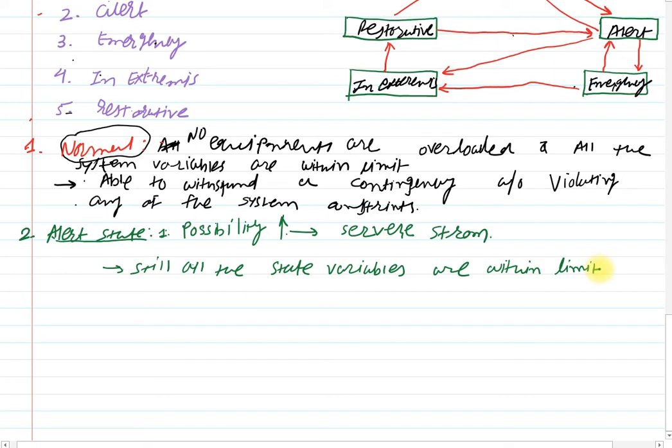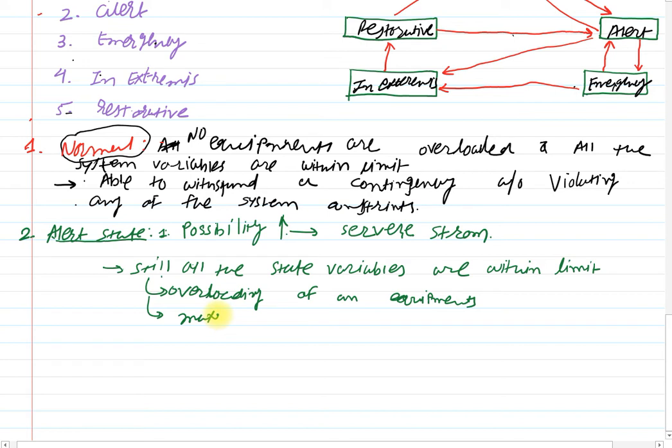Here, the constraints are satisfied, but the system may be weak and a contingency may occur due to overloading of equipments. The equipments are still within limit, but at the maximum limit.